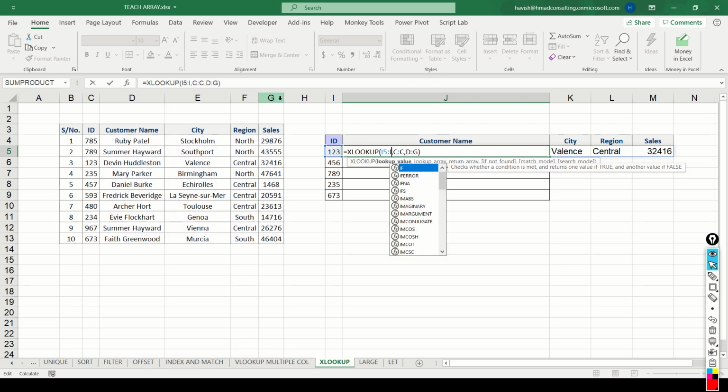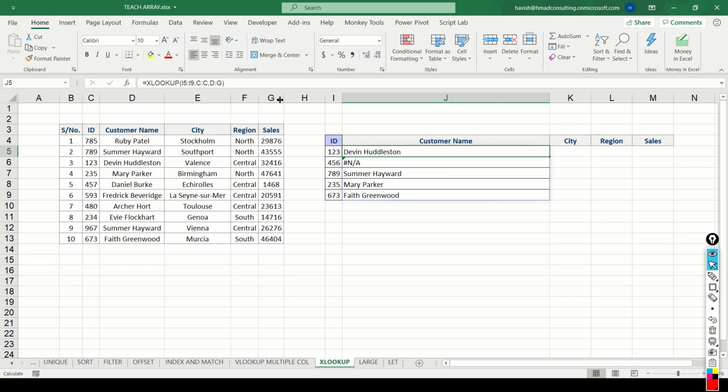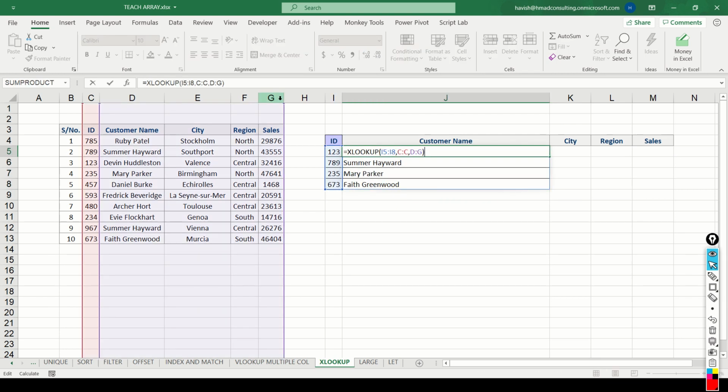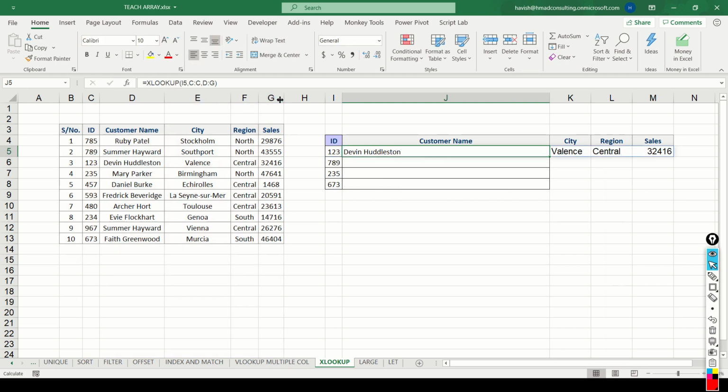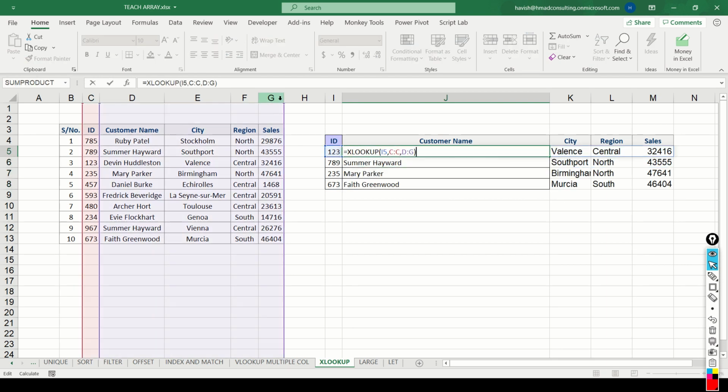Here, if you say I5 to I9, you notice again we get the same problem, which is that it doesn't work. So you can either choose multiple lookup values or you can choose multiple columns as the result, which means that we will have to copy and paste the formula down manually.